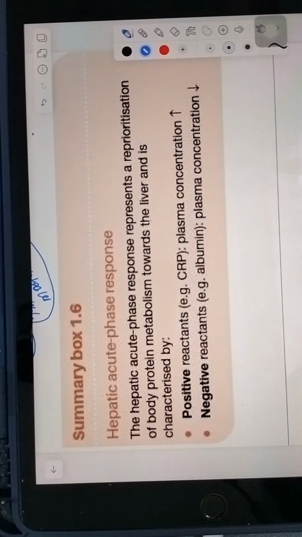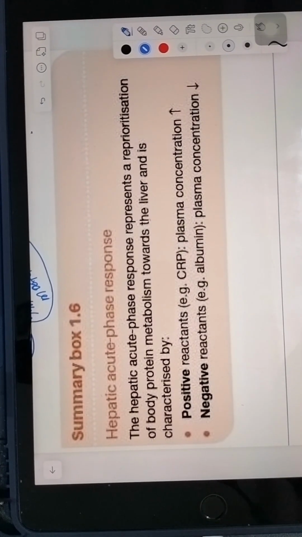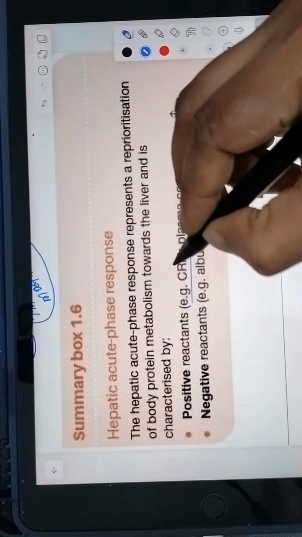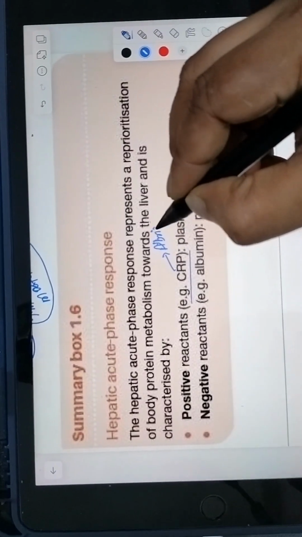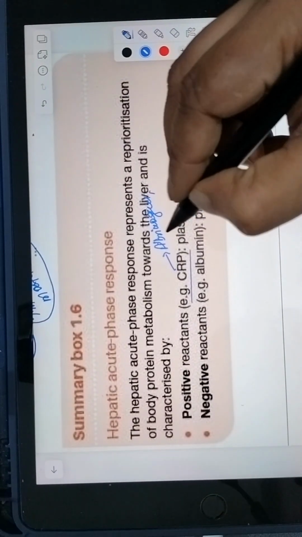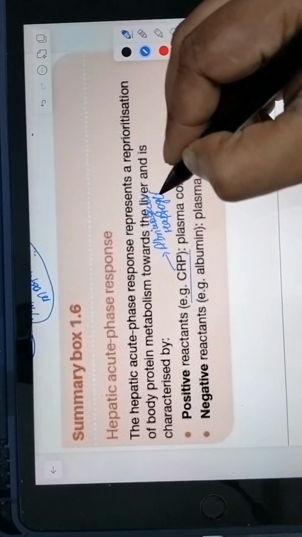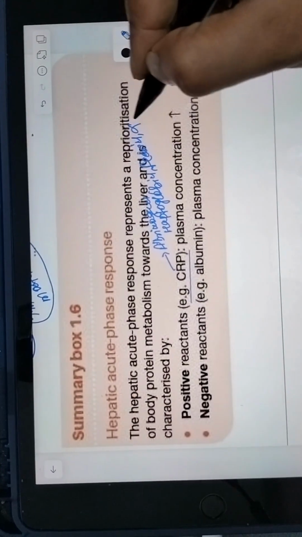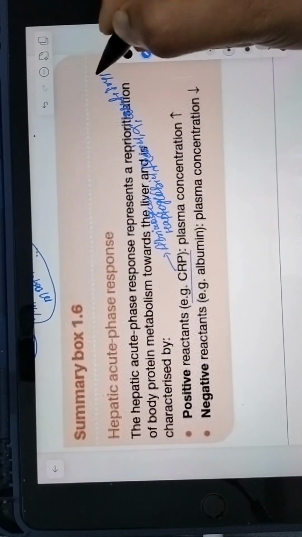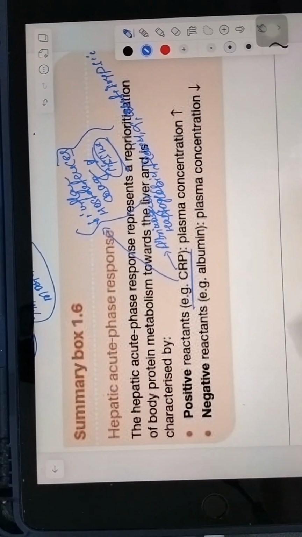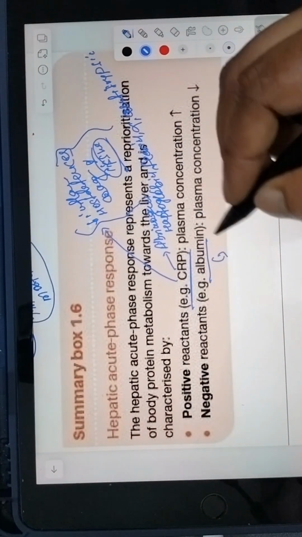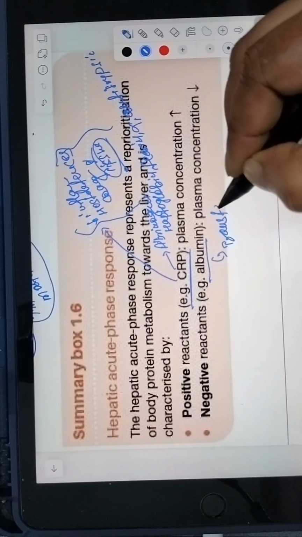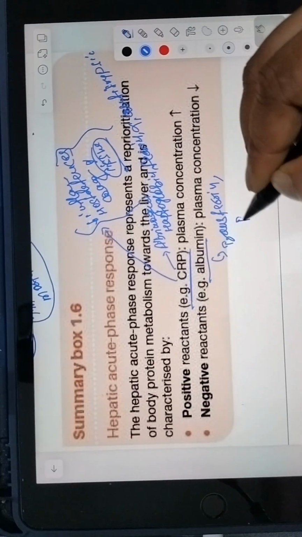Now, positive acute phase reactants: CRP, here only one example is given. Others are fibrinogen, haptoglobin, ferritin, and alpha-1 antitrypsin. Negative acute phase reactants are albumin, and others are transferrin and pre-albumin.